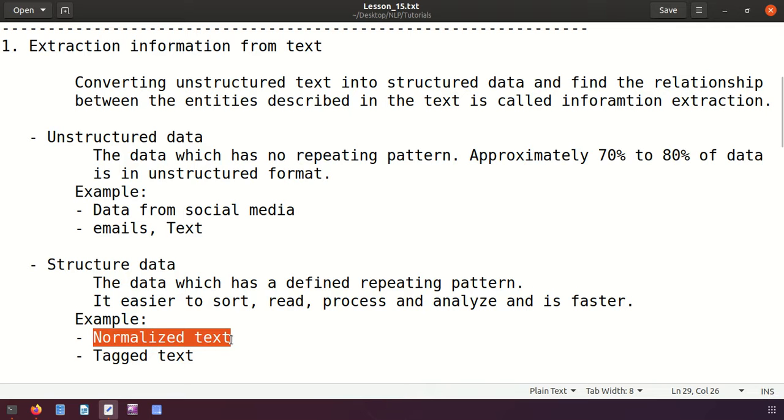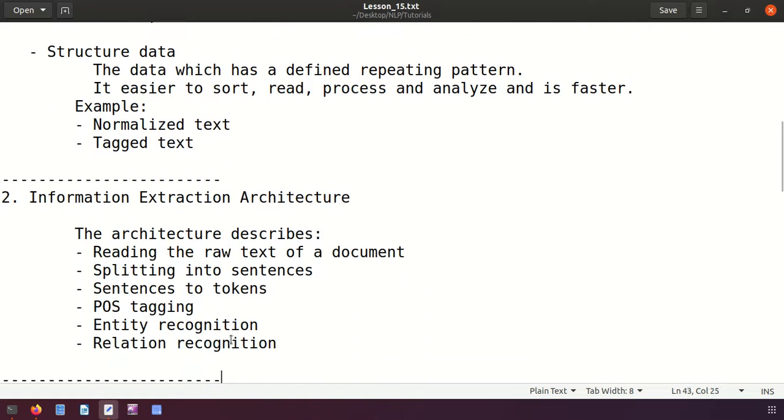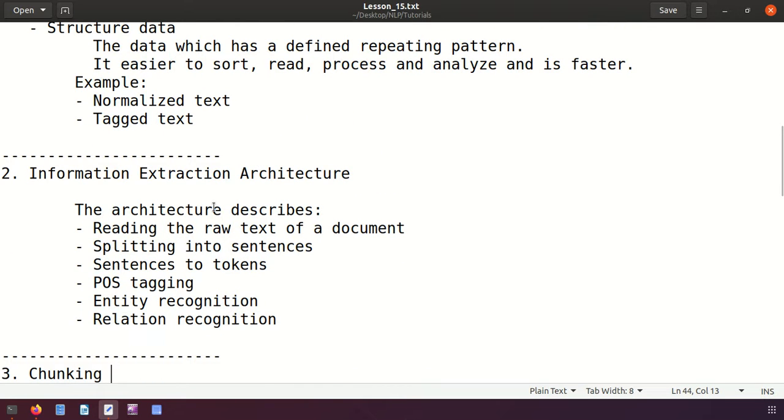If you remember, in text normalization we had some steps like converting all the text to lowercase, removing the punctuation, tokenizing, and stemming, all those things. After that the text becomes structured data, and that is called normalized text. And tagged text means the words with their parts of speech, right? That is also normalized text, and in all we can say it is structured data.